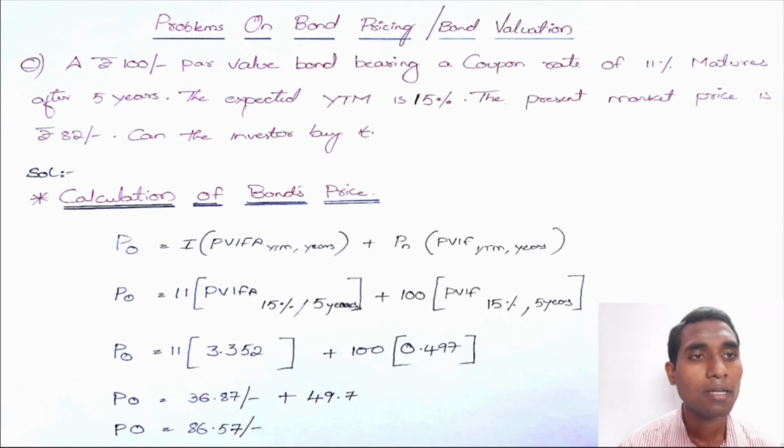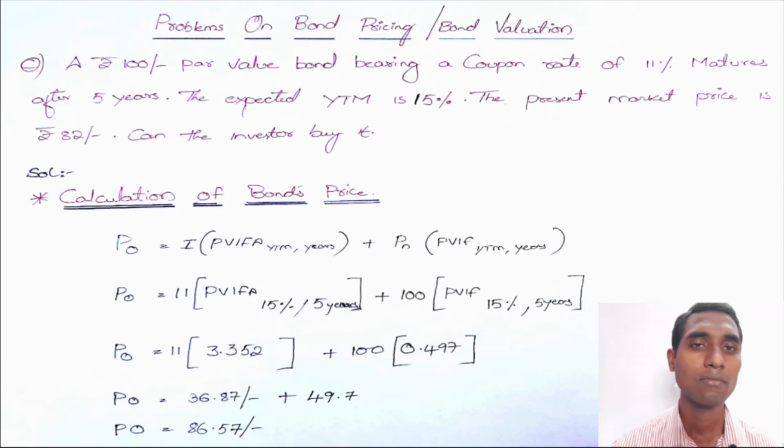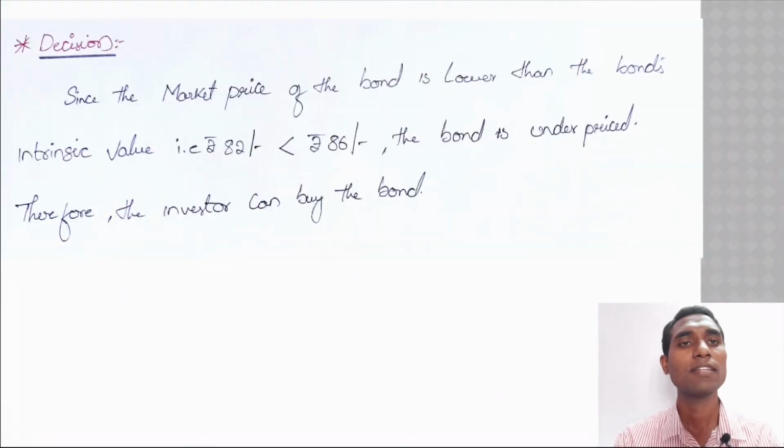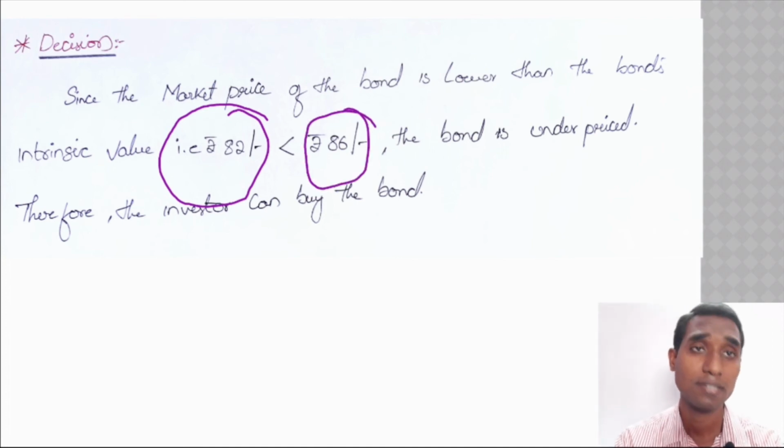This is how you can easily find out the value of the bond. Now, once you have the true value of the bond, your duty is to evaluate and suggest to the investor whether to buy it or not. We have learned the decision criteria in the last session, and here I am making use of it. Since the market price of the bond is lower than the bond's intrinsic value, the market price is 82, that means in the market the bond is available at 82, and the true value of it is 86. The bond is underpriced, therefore the investor can buy the bond.